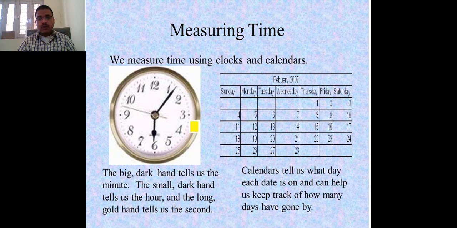Also, how correct measurements are done. There is another thing given in your book, called gilli danda, which we use to measure length. That you also have to understand. And this is all about motion.